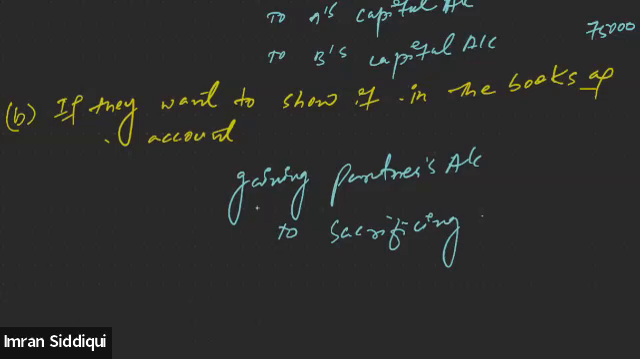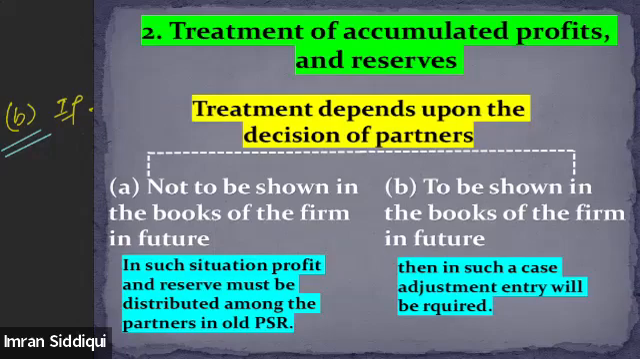So it clearly shows that in the second situation, we will first have to find out the gaining and the sacrificing share of the partners. And depending upon which partner is gaining or sacrificing, we will be passing the journal entry. Done, everyone? Is it clear or not? Yes, sir. Clear.